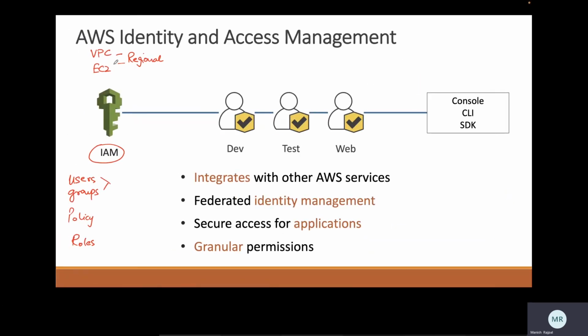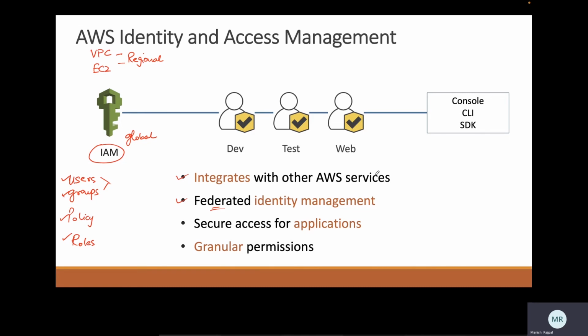So IAM is a global service using which you can manage authentication and authorization. You can create users, groups, and you can attach policies to these users, groups and roles. The benefit of IAM is it integrates with all the other AWS services and provides you federated identity management. Now, when I say federated, users who do not have an AWS account can also log into your applications.